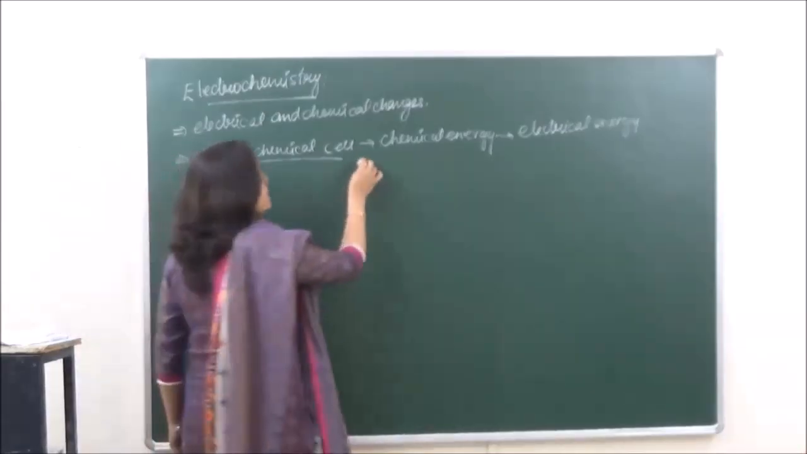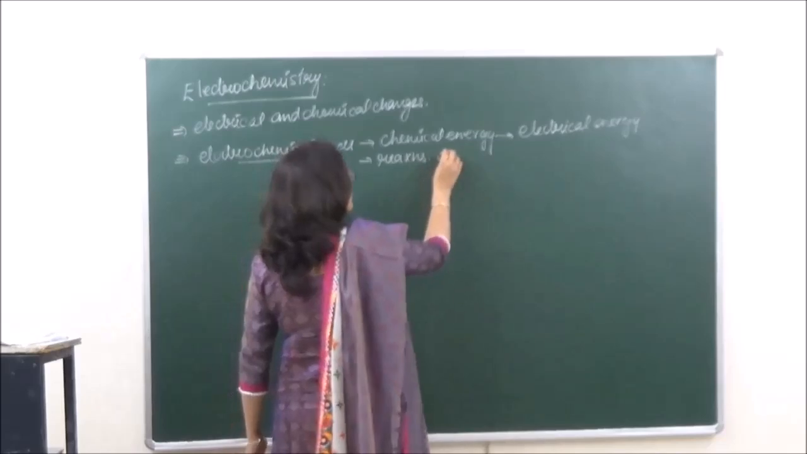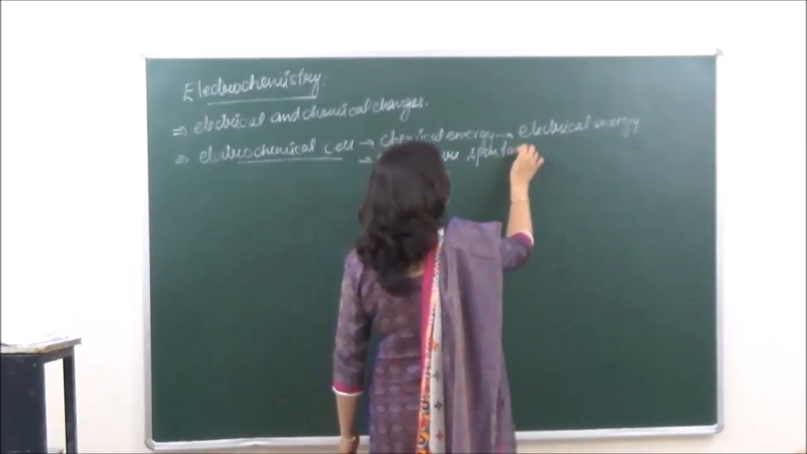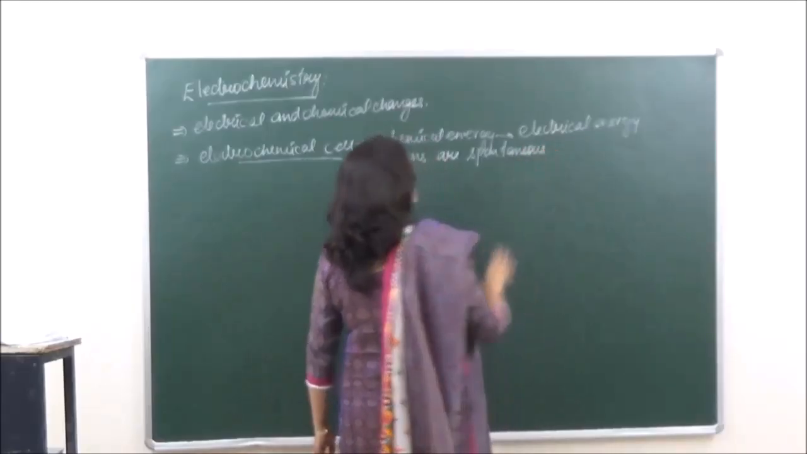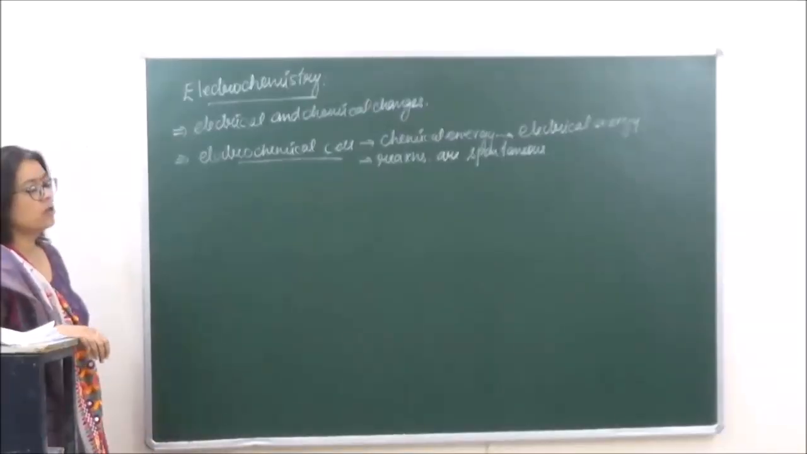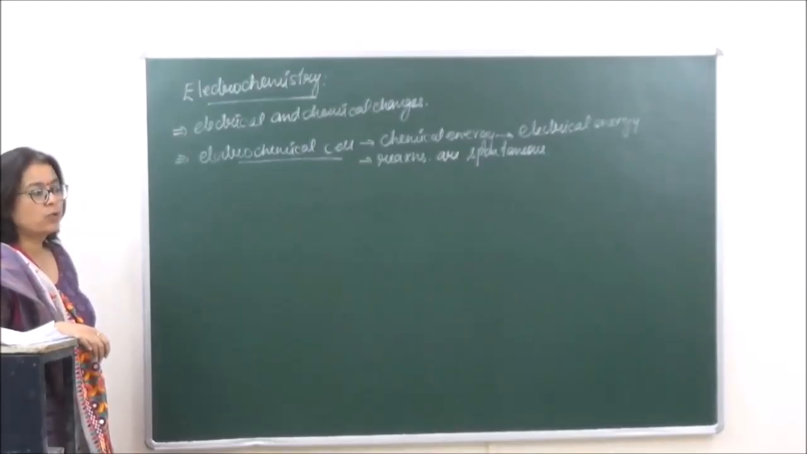Now in this case, the chemical reactions which are taking place are spontaneous in nature. That is, the reactions are going to take place on their own, as a result of which the flow of electrons will start and current will start flowing through the cell.